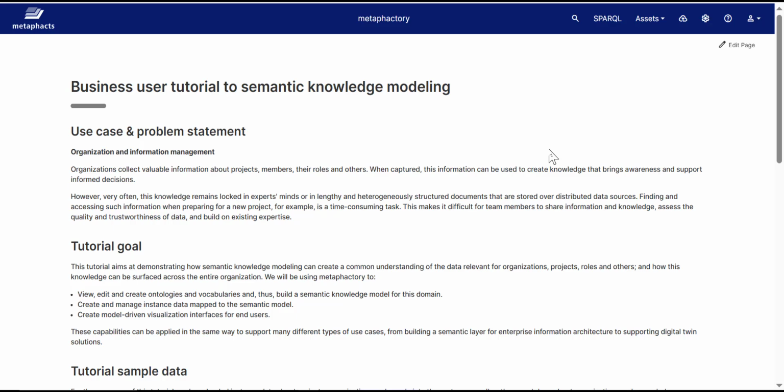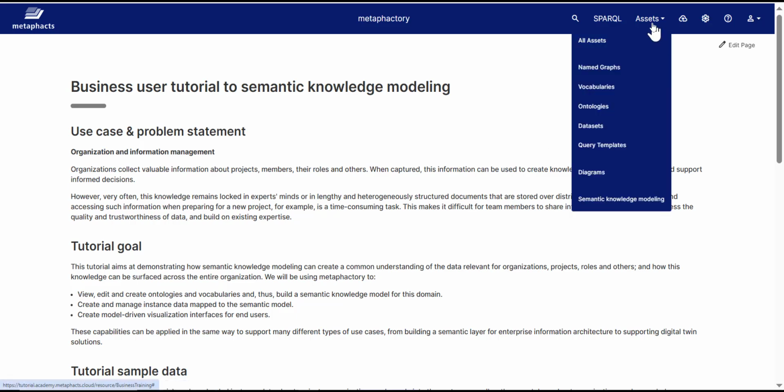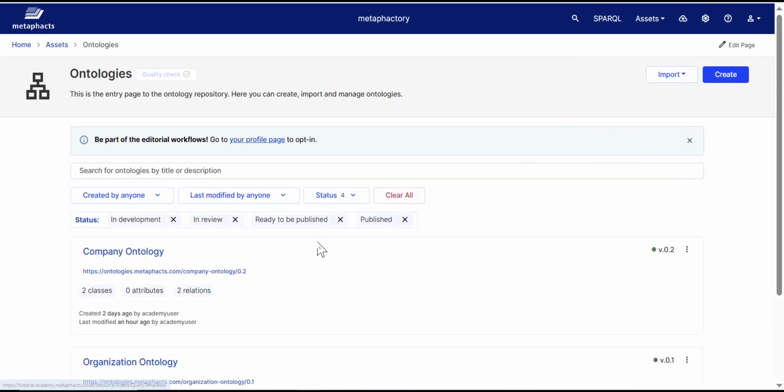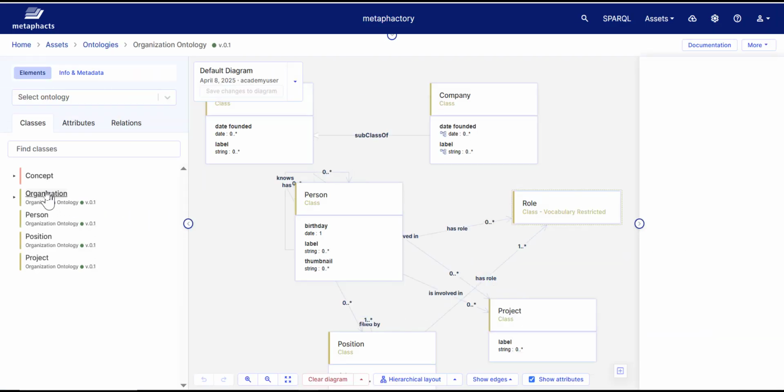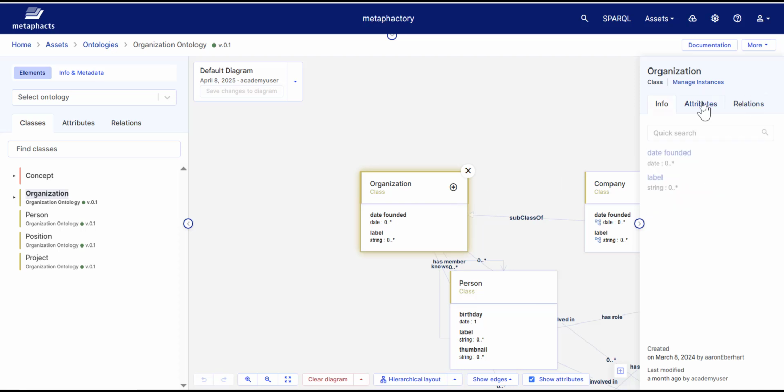Instance data management, or data curation, in Metaphactory is entirely model-driven, using previously defined ontologies and vocabularies. If you remember, in the first chapter of this tutorial, we saw the organization ontology, which includes a class describing the concept of an organization and has several attributes and relations. Metaphactory relies on this class's attributes and relations for instance data management.